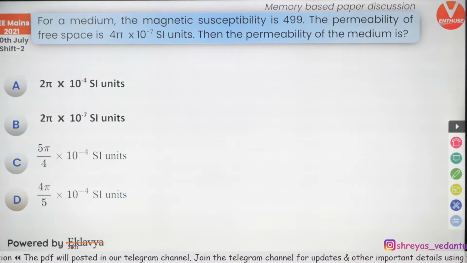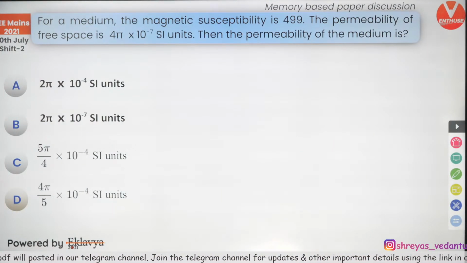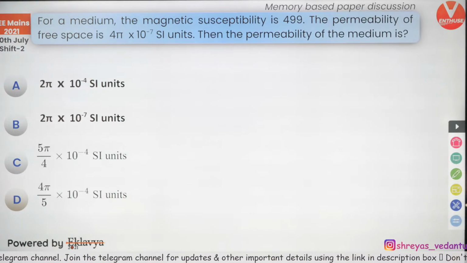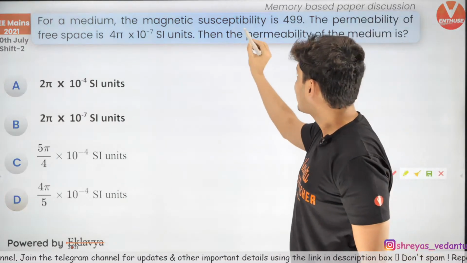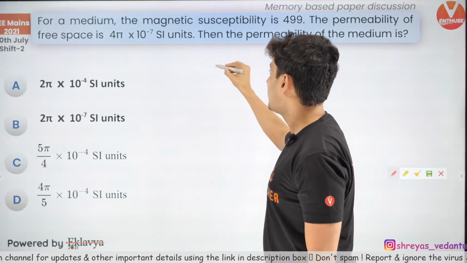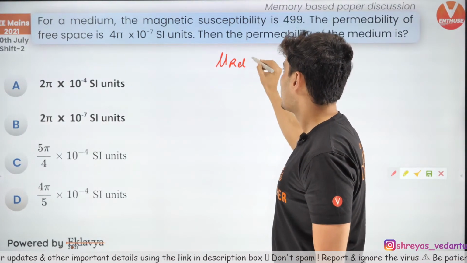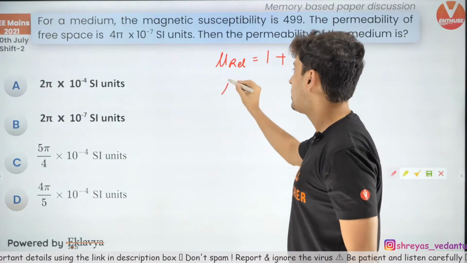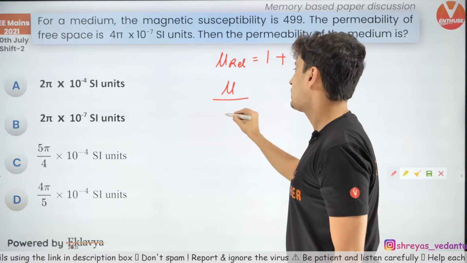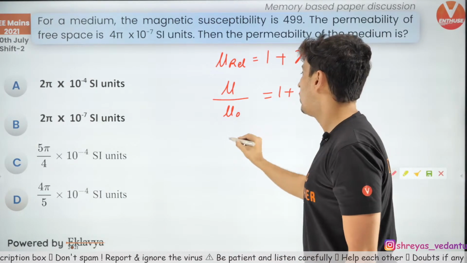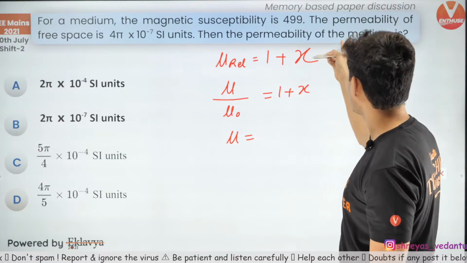Now, this was a question directly from the formula session which I conducted. If you have attended the formula session, for sure you would have got +4 marks. Susceptibility is given. Relative permeability is given by 1 plus x, standard formula. Relative permeability is permeability of the medium by mu naught, and this is 1 plus x. So therefore permeability is mu naught into 1 plus x. What is mu naught?